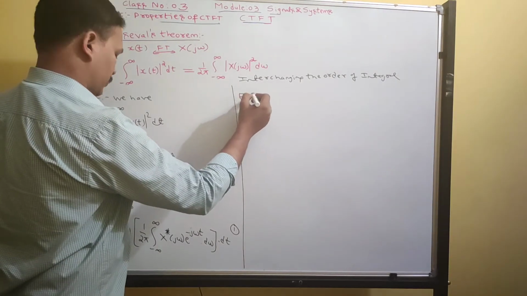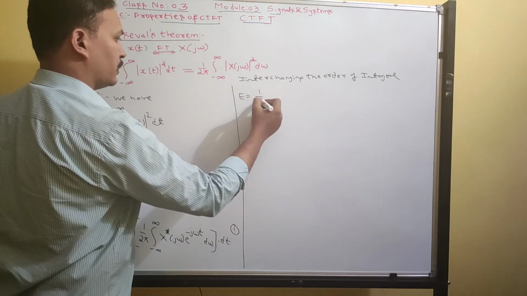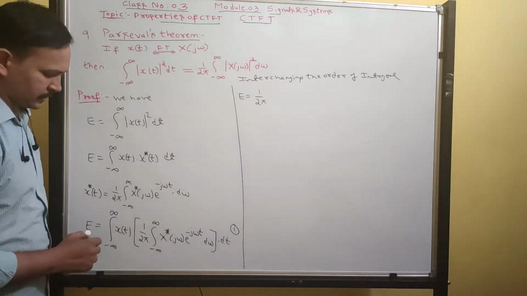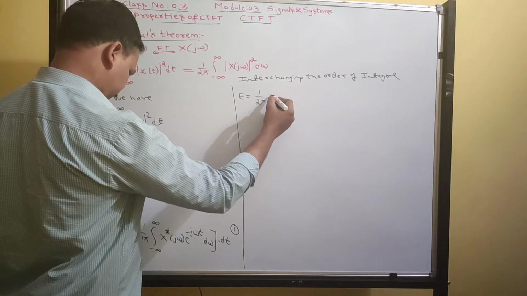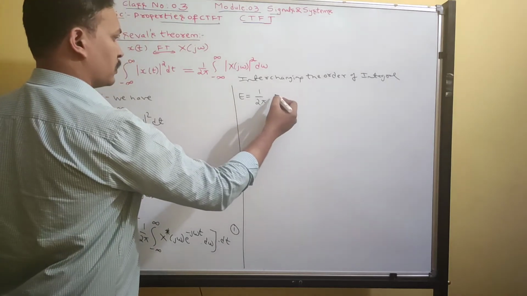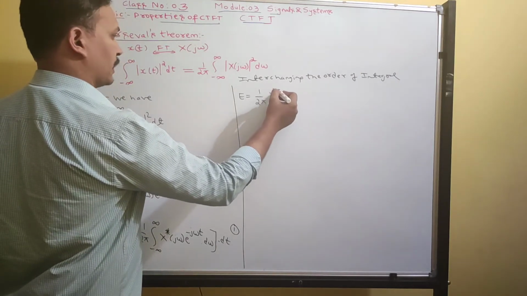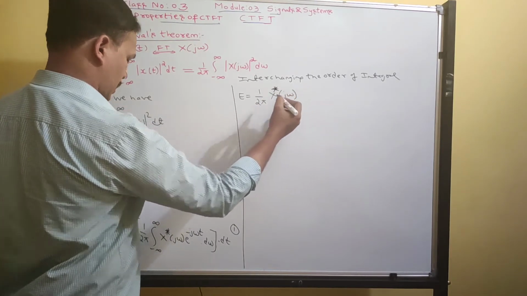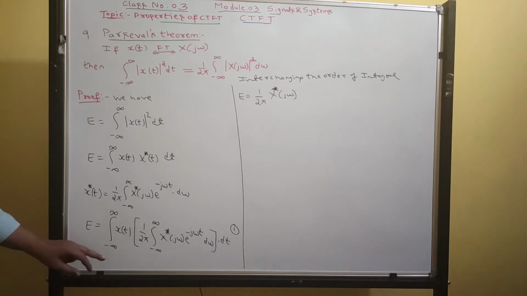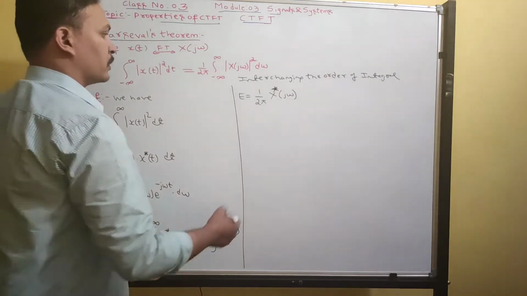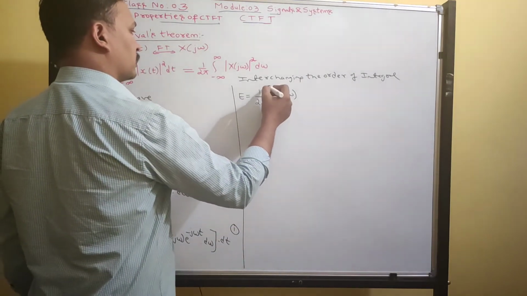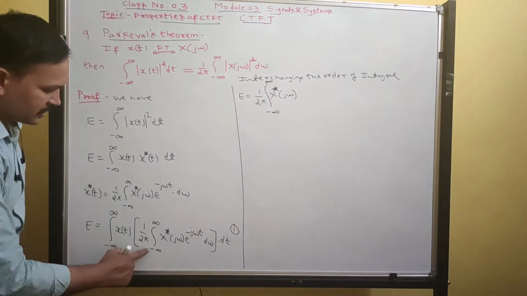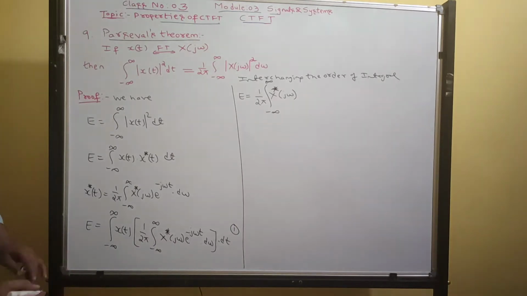E is equal to 1 by 2 pi, which I write outside, into the integral from minus infinity to infinity of x conjugate of j omega as one part.